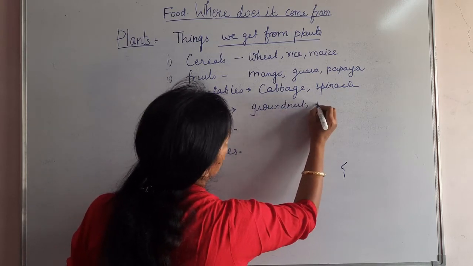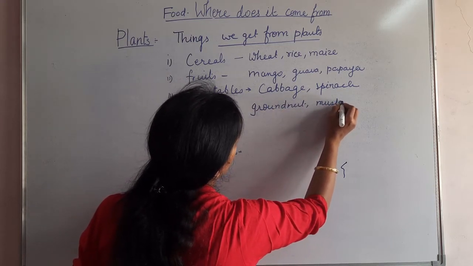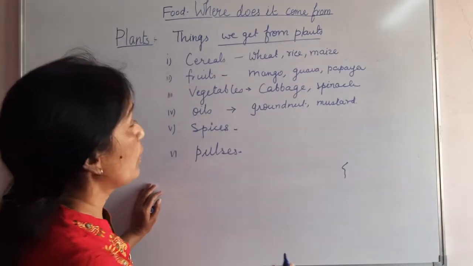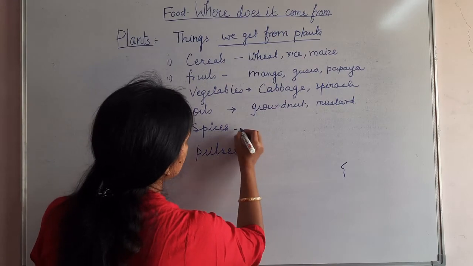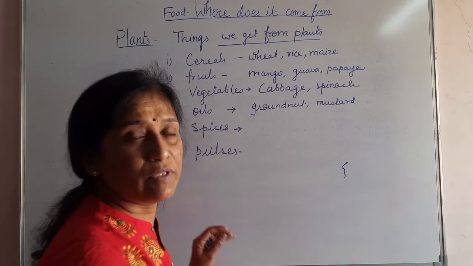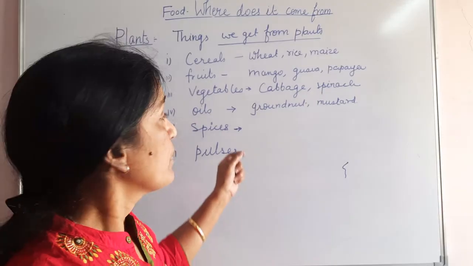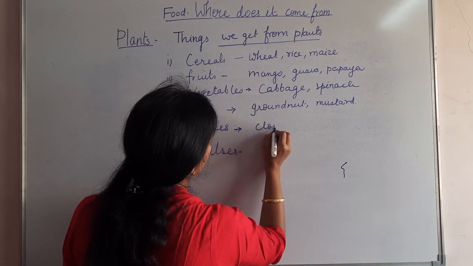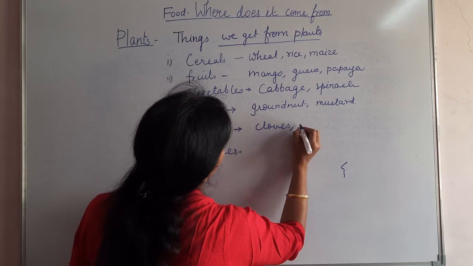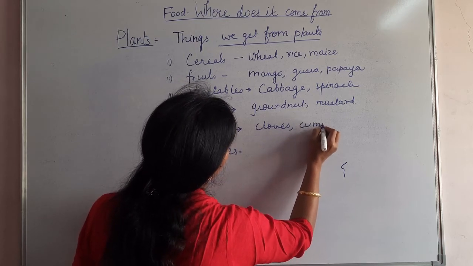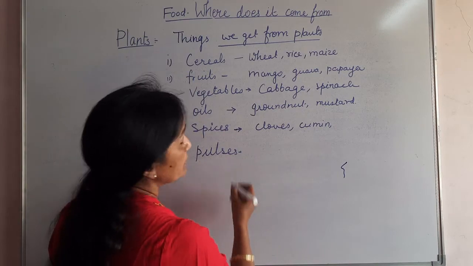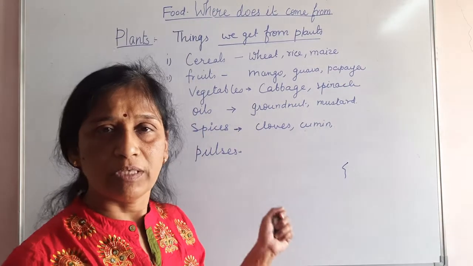Then mustard seeds provide mustard oil, and soybean seeds also. Then spices: cloves, cumin, asafoetida. Many are there. They are all plant products.